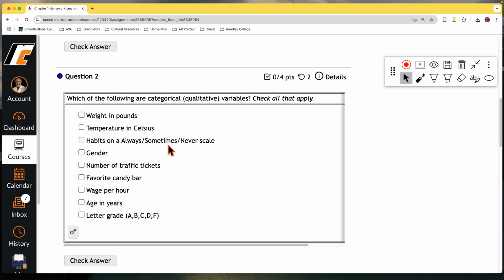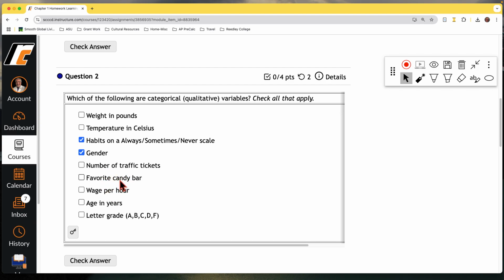Habits on an always, sometimes, never scale. Now, these are categories. You either always do something, sometimes, never. These are not numerical. So that's definitely it. Gender, you're male, female, binary, non binary, however you identify, but you're putting yourself into a category. Or you choose not to be in a category, I guess. Number of traffic tickets, number. So that's a number. It's not a category. You could put these into groups like those who have 1 to 5 tickets and so forth. But as far as this is concerned, it is a quantitative, numerical value.